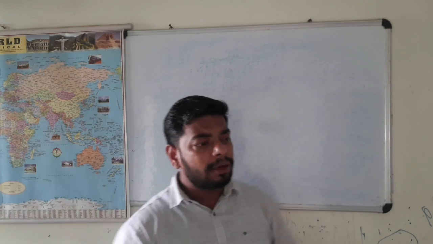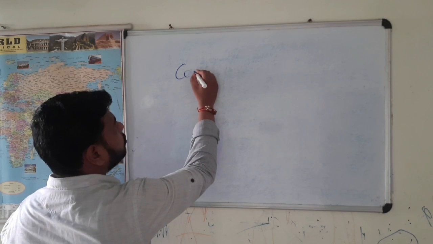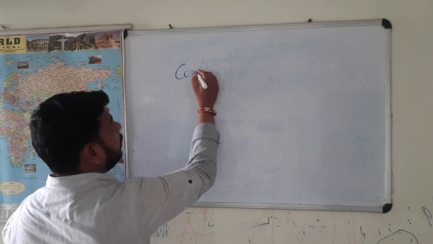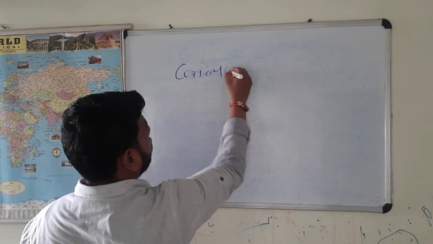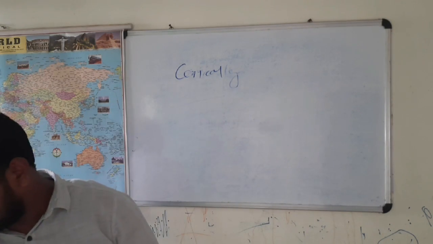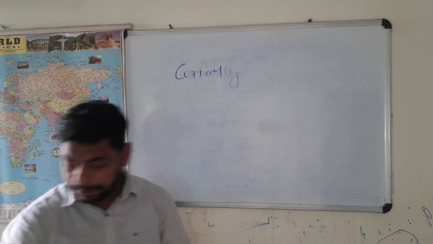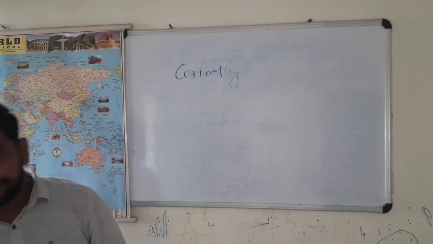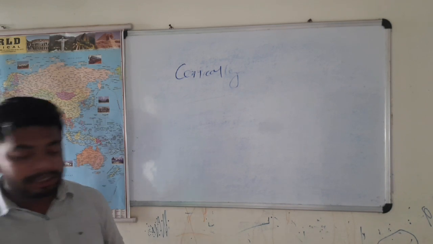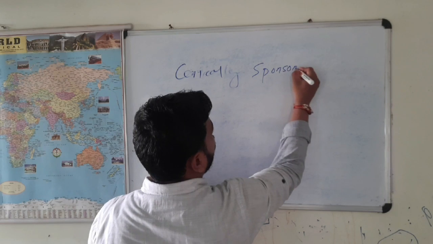Broadly here we can say three major schemes are there, named the centrally sponsored scheme, the central sector scheme, and the state sector scheme, right? First, the centrally sponsored scheme.